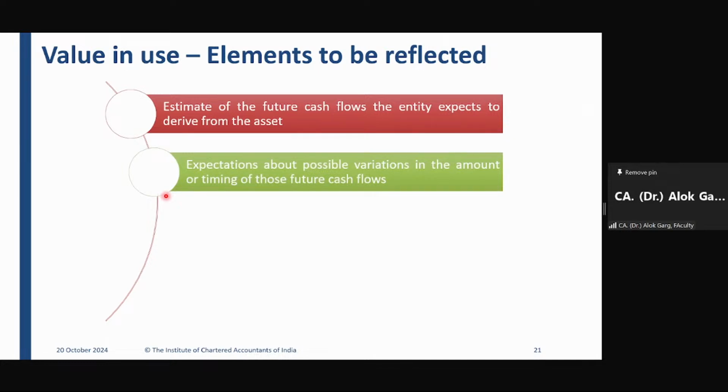Expectation about possible variations in the amount or timing of those future cash flows. The company has to estimate what could be the possible variation in the future regarding the cash flows. What is the amount of the cash flows which will arise in the future and what will be the timing of the cash flows? Why is the timing of the cash flow relevant? Because we need present value, and present value depends on time. If your cash flow will reach you after 2 years, the present value will be lower in comparison to the cash flow which will reach you after 1 year. Correct? So the closer the cash flow, the higher the present value.